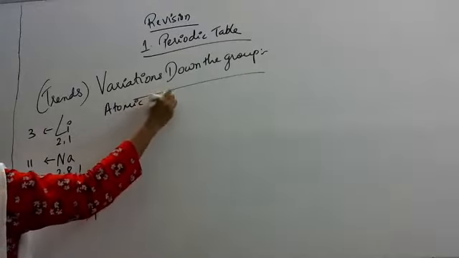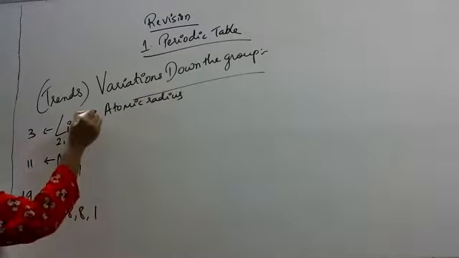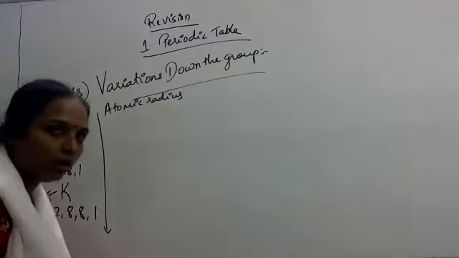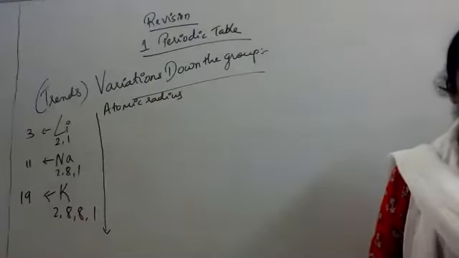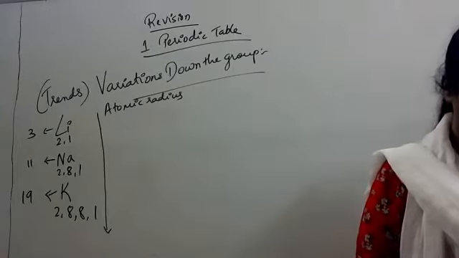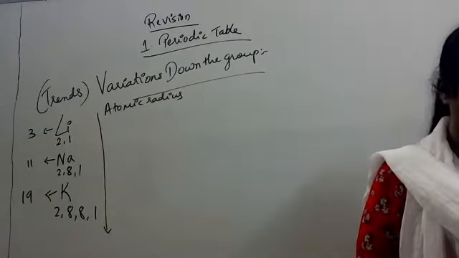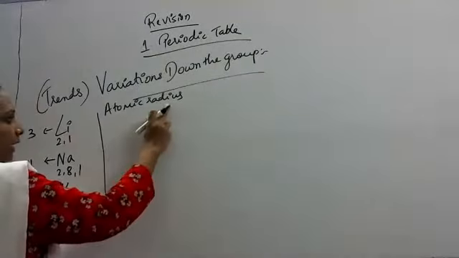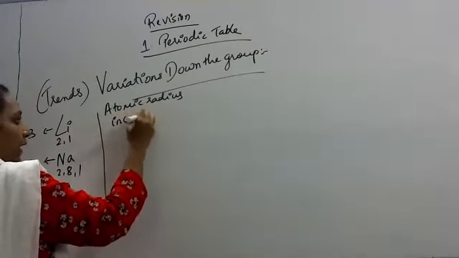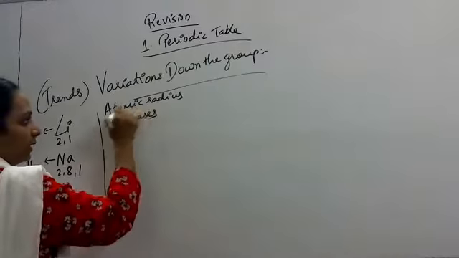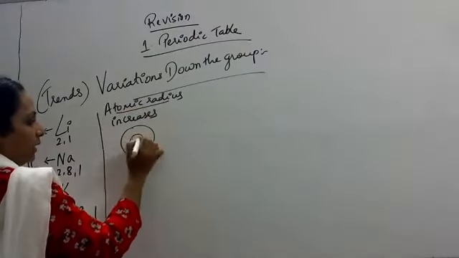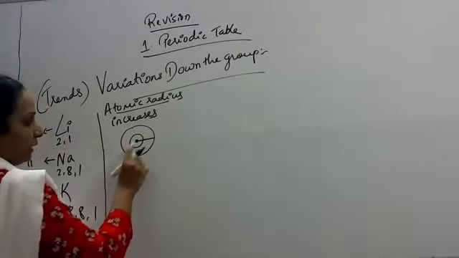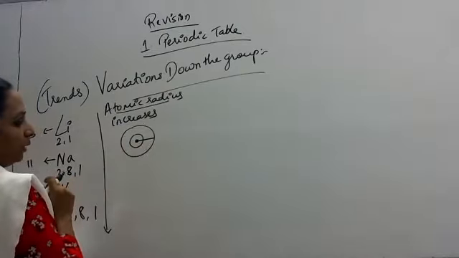Now we will see the property atomic radius. Now we are moving down the group like this, from lithium to potassium. Can you see the screen, all of you? So as we move down the group, atomic radius increases. Now I'll tell you why it increases. The atomic radius is what? This is an atom. Distance from the center of the nucleus to the outermost shell is called atomic radius.